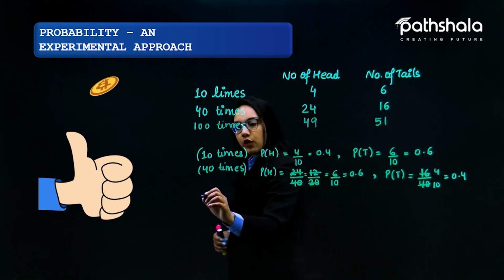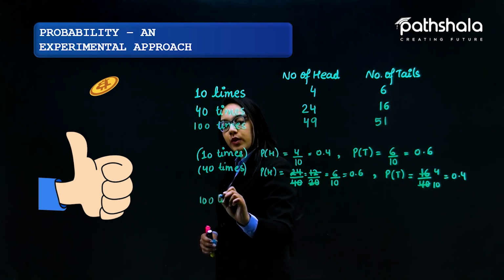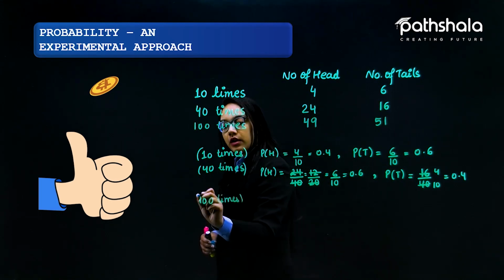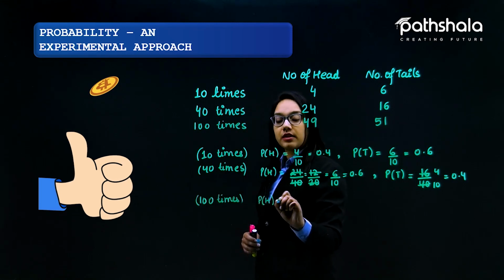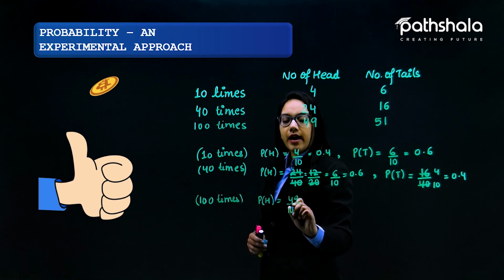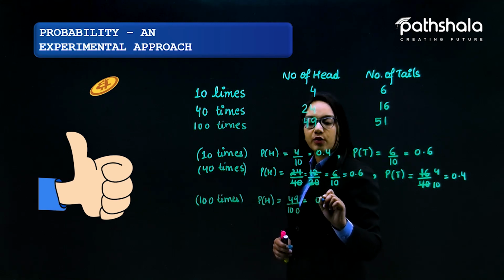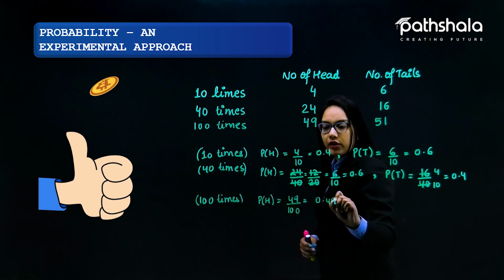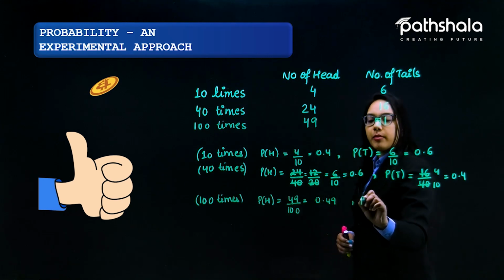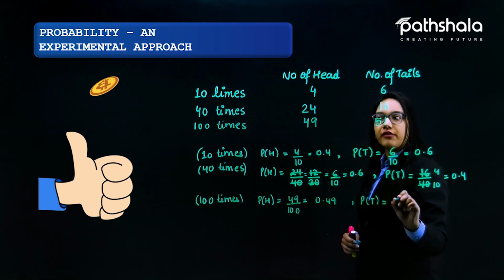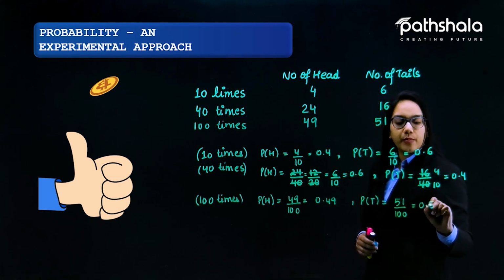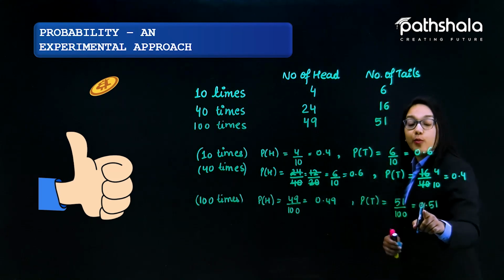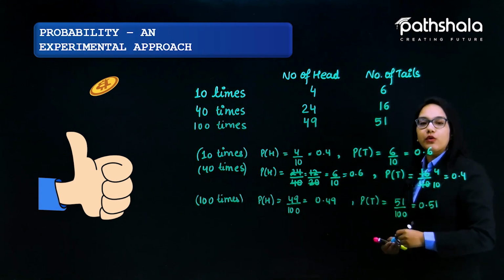So when a coin is tossed 100 times, the probability of getting a head is 49 by 100, which is 0.49. And the probability of getting a tail is 51 divided by 100, which is 0.51.